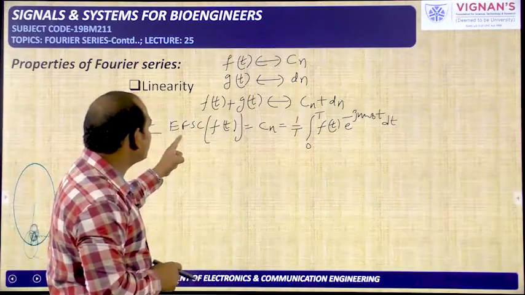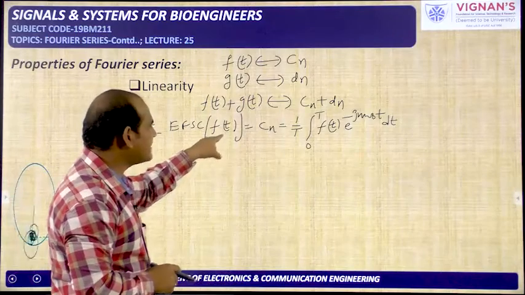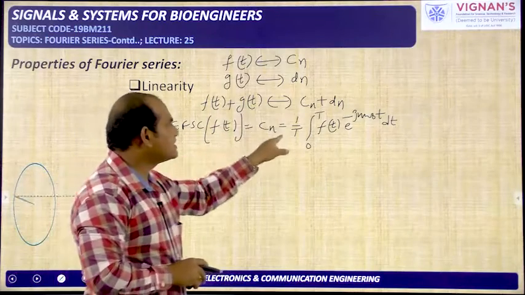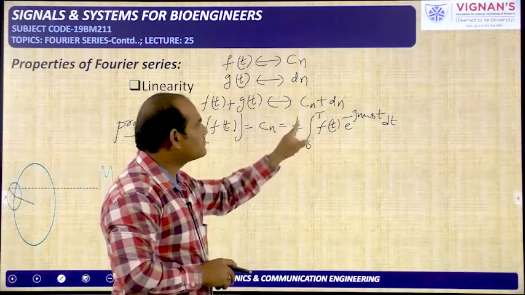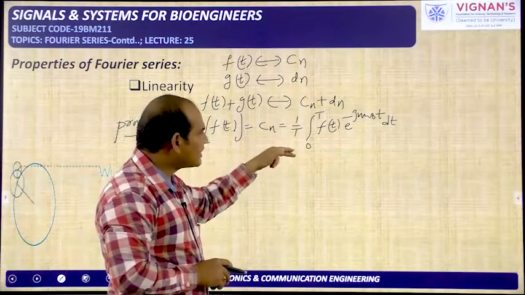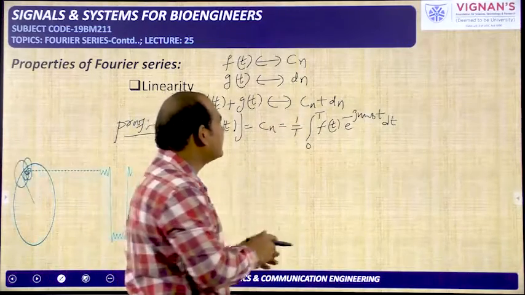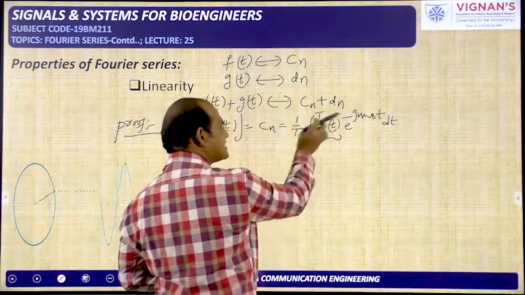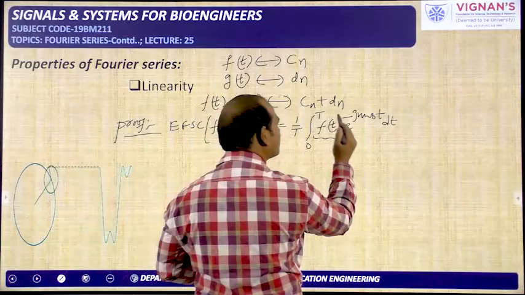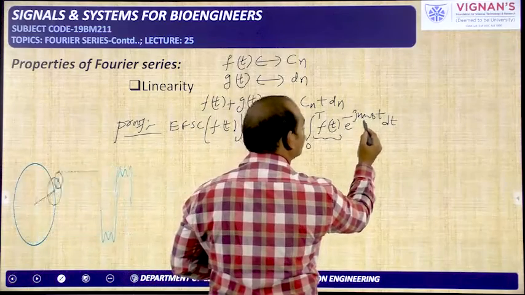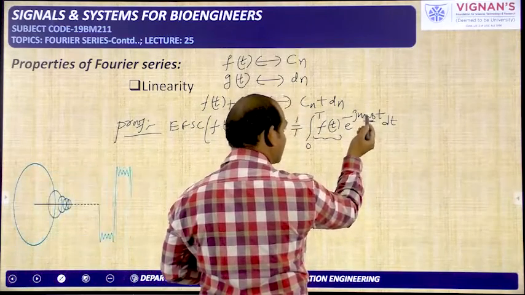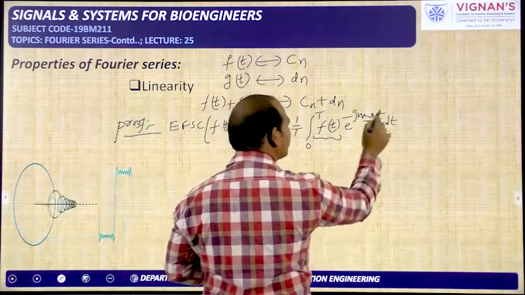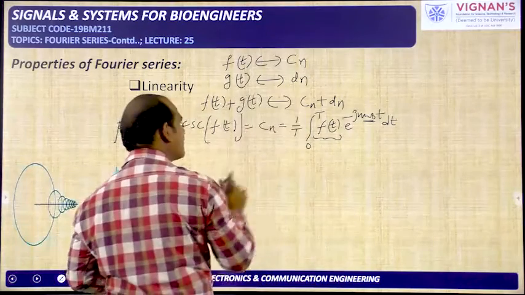The exponential Fourier series of the signal f of t is represented with Cn, that is equal to 1 by time period of the signal f of t and integral over the time period, and here we need to write the signal for which we are calculating the coefficient, that is f of t here. After writing that one, e power minus jn omega naught, where omega naught is the fundamental frequency of the signal f of t, into t dt. In this manner we have to write.